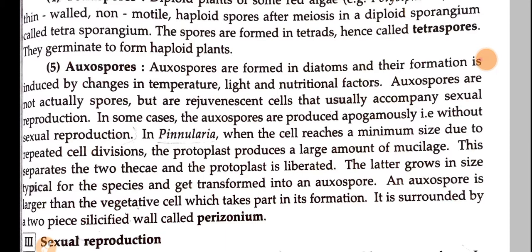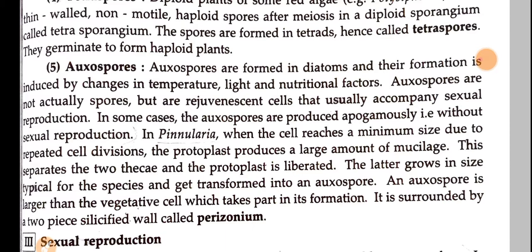Okay, and in some cases the auxospores are produced apogamously, that is without sexual reproduction. So there is a chance for sexual reproduction, and sometimes it doesn't undergo sexual reproduction. Okay, in Pinnularia, when the cell reaches a maximum size due to repeated cell division, the protoplast produces a large amount of mucilage, and this separates the two thecae and the protoplast is liberated, and the latter grows in size typical for the species and gets transformed into an auxospore.